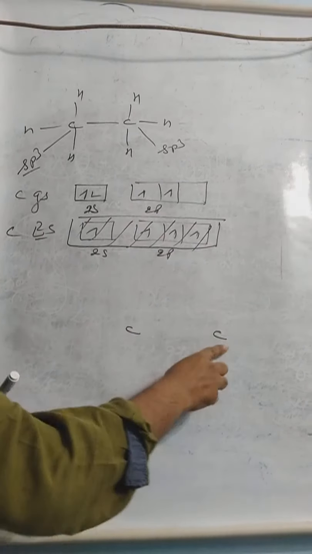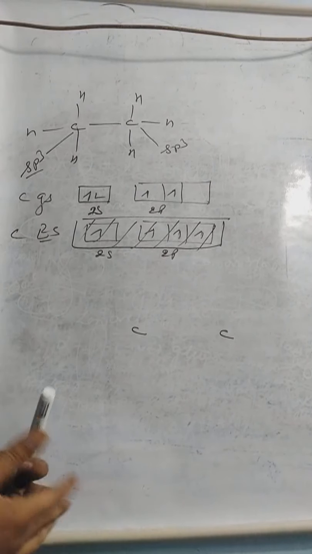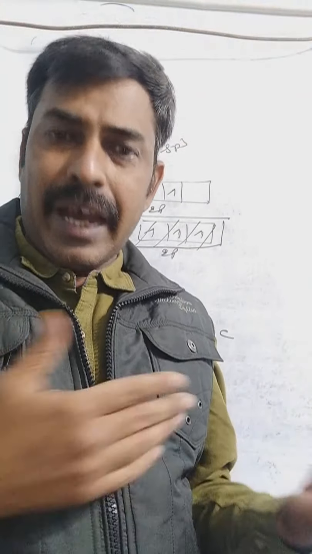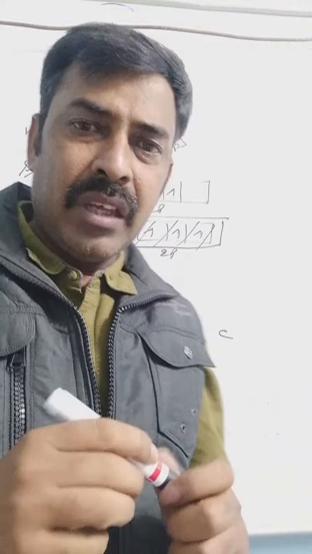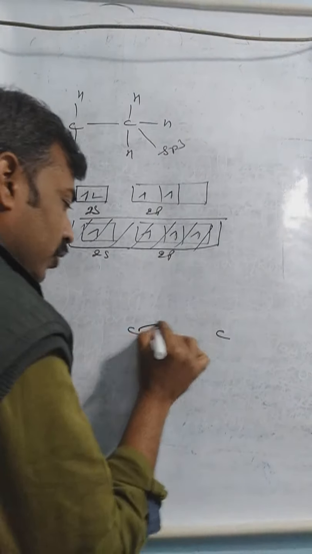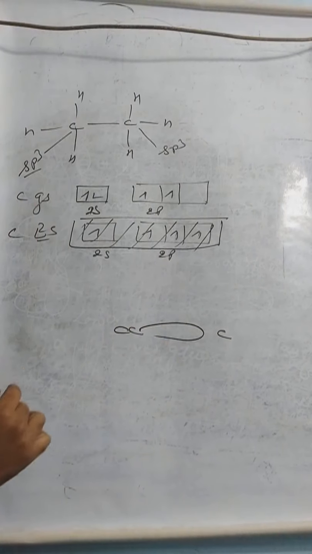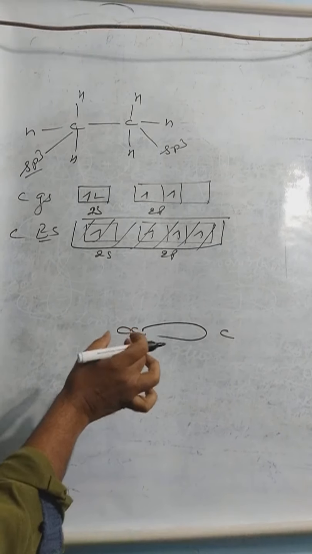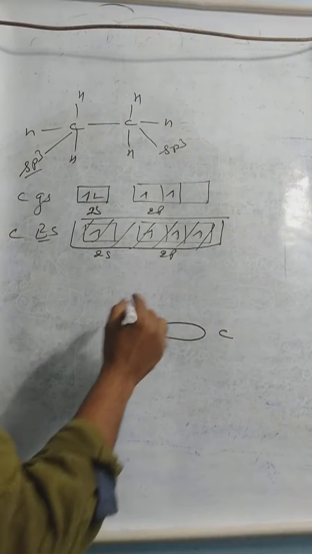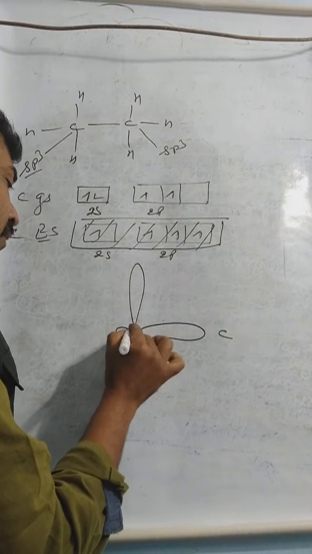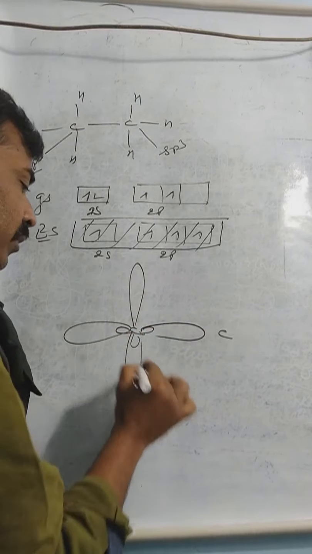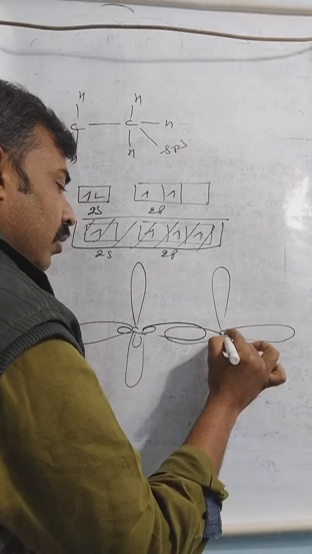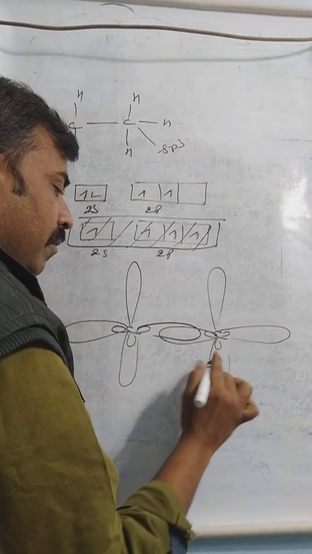Now I am trying to show the structure of the system. With sp3 hybridization, the system will show a tetrahedral shape, but I am showing only the square planar here. This is the first orbital and this is the second lobe of the orbital. Because it is a hybrid orbital, one lobe will be larger and the second one smaller, because the hybrid orbital contains a greater s character. Similarly the second, third and fourth ones. And similarly the next carbon contains the first, second, third and fourth orbitals.